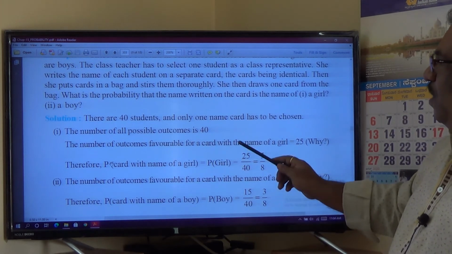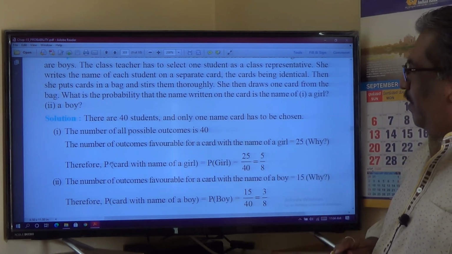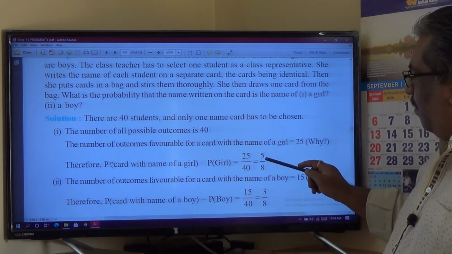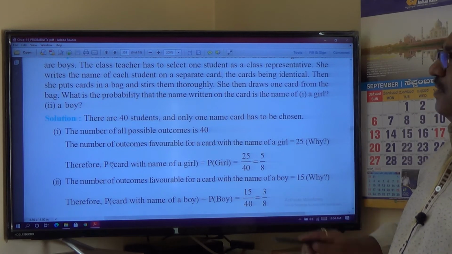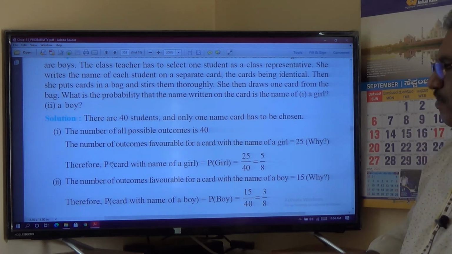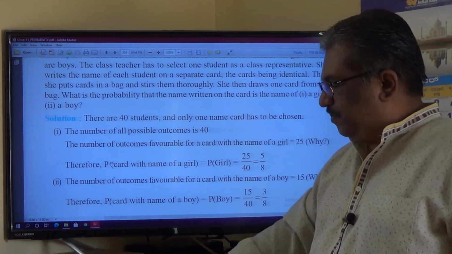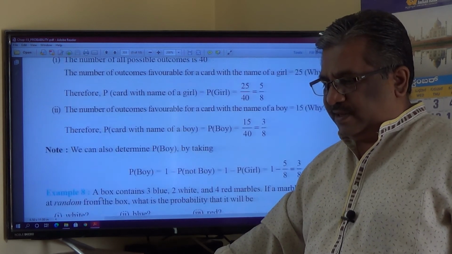Now these two are complementary events in this experiment. So if you add the probability of this plus the probability of this, you will get 1 once again, because the sum of probabilities of complementary events should be 1. So I hope you have understood how to calculate the probability of students here. Next.